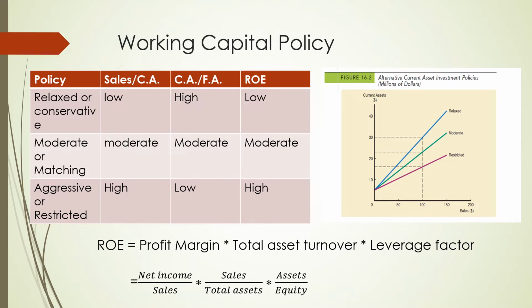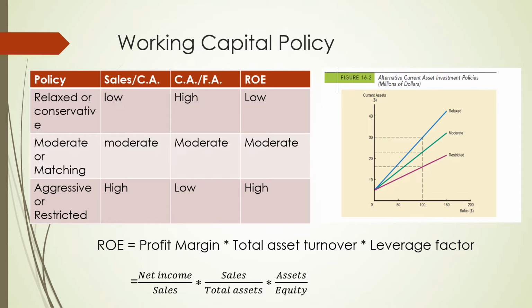So in this case, sales upon current assets is going to be less than 1. In high, aggressive or restricted policy, sales upon current assets is going to be greater than 1. And in moderate or matching, it is going to be equal to 1.